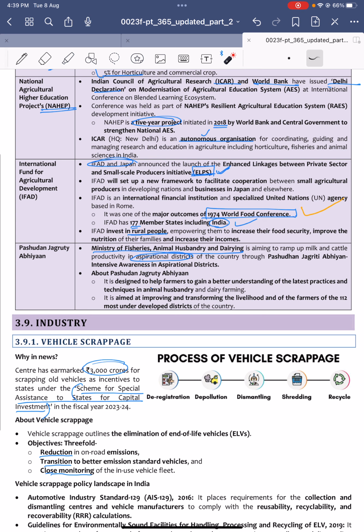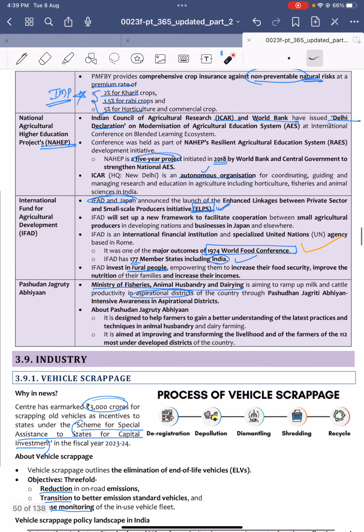Next, National Agricultural Higher Education Project. It is an initiative of the ICAR, World Bank, and the central government. So recently this NAHEP held a conference. Under this conference, a Delhi Declaration was signed by ICAR and World Bank.